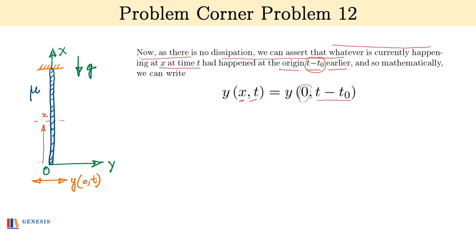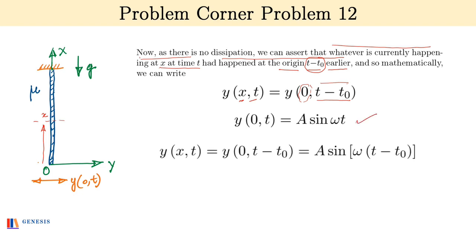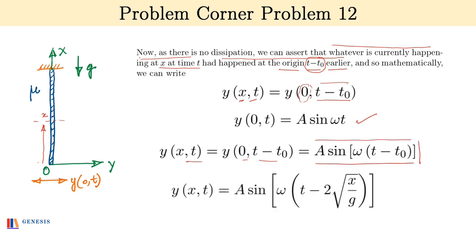We know that y(0, t) was given to us in the question as A sin omega t, and therefore y(x, t) becomes y(0, t minus t naught). We substitute t minus t naught in place of t, and we get A sin omega times (t minus t naught). Substituting the value of t naught that we found, y(x, t) is A sin omega times (t minus 2 square root of x by g). This is the answer.